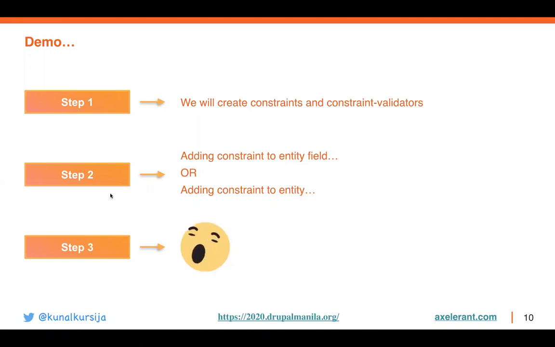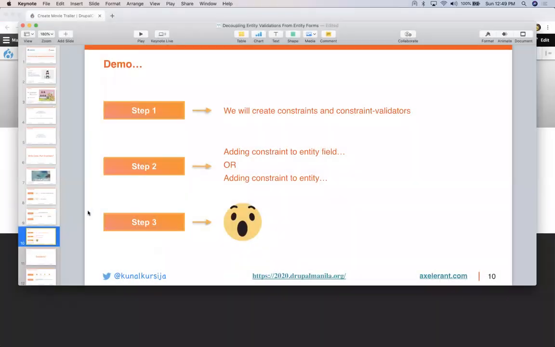And step 3 is obviously you're going to get shocked. I'm pretty sure you will be shocked, just like me when I first came across these particular APIs and tried them out. So let's come out of the presentation and jump into the demo.